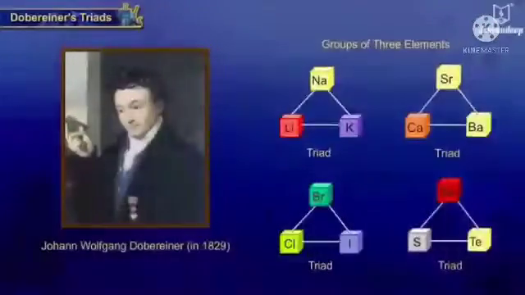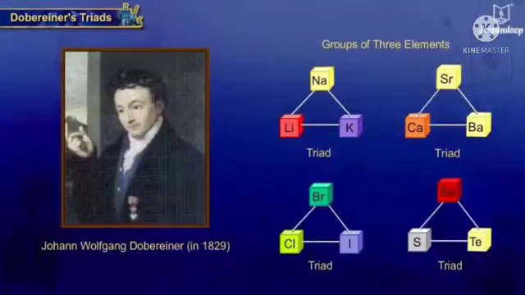In each triad, the atomic mass of the middle element was approximately equal to the average atomic mass of the other 2 elements. The limitations are: the defect in this classification is that all the known elements during this time could not be arranged into triads.